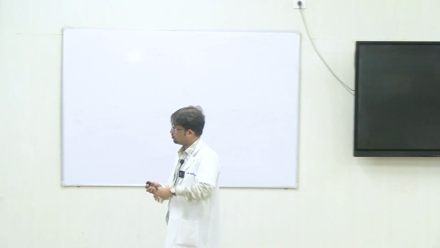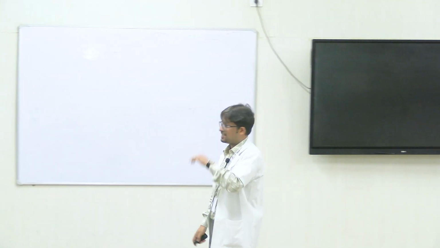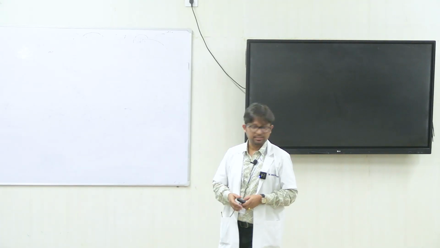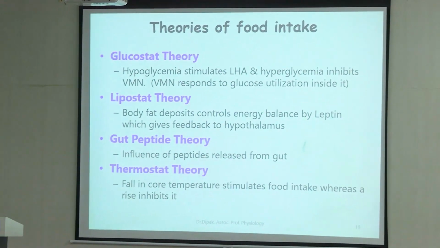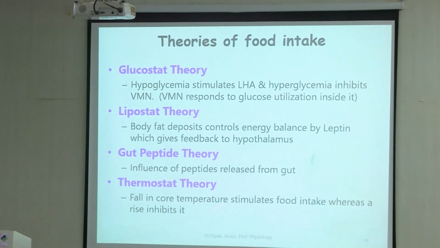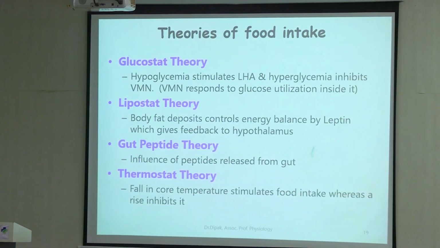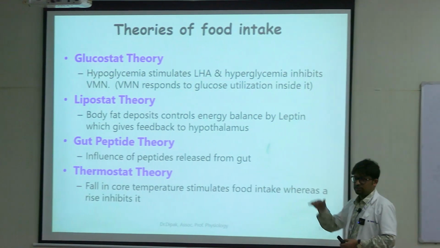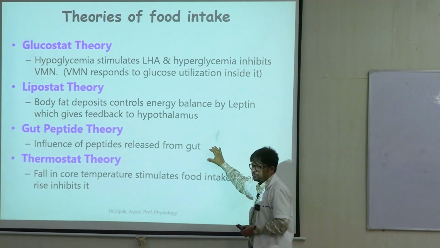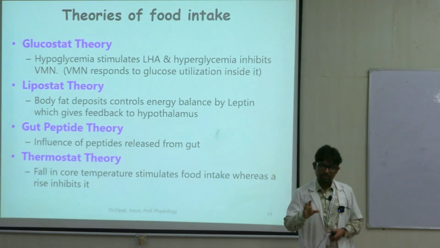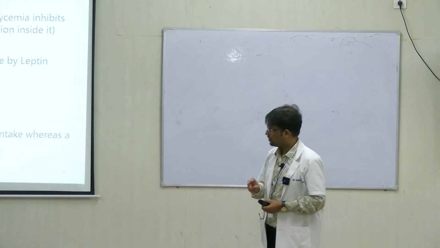Now, the various theories of food intake. Glucostat theory, which says that when there is hypoglycemia, these are feeding centers, right? This is the glucostat theory, and this is dependent on insulin. Second, lipostat theory. Lipostat theory says that the more the amount of body fat, it gives a feedback to the hypothalamus to reduce feeding. So this is mediated by leptin. Third theory is the gut peptide theory, which tries to put the role of different gut peptides like ghrelin, peptide YY, oxyntomodulin, and all of this.